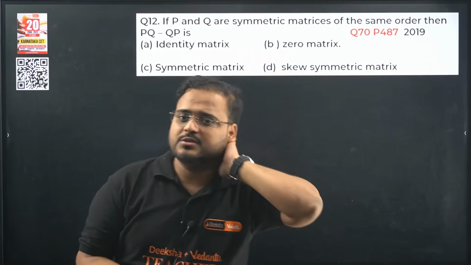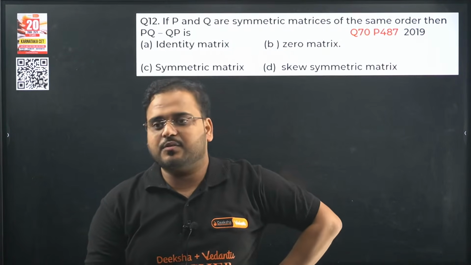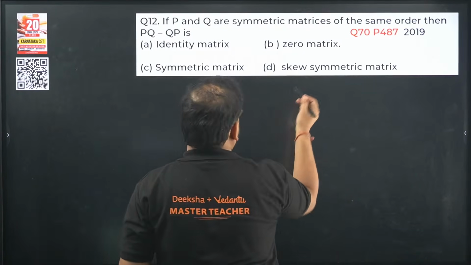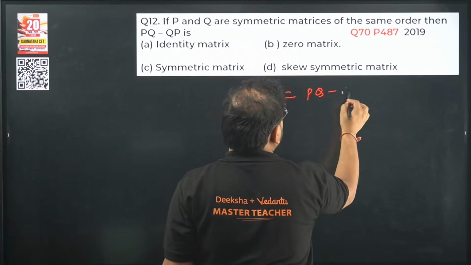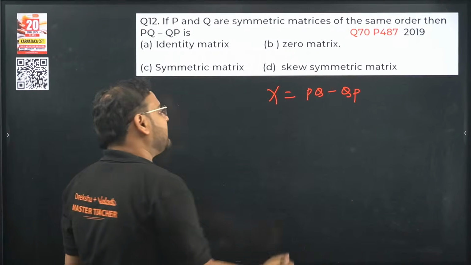Question number 12 now. This is a good question, easy, but it is a good question. I like it personally. P and Q are symmetric matrices of the same order. Then what is the value of PQ minus QP? What is the nature of these two? So what I do is take X as PQ minus QP, and start taking the transpose.